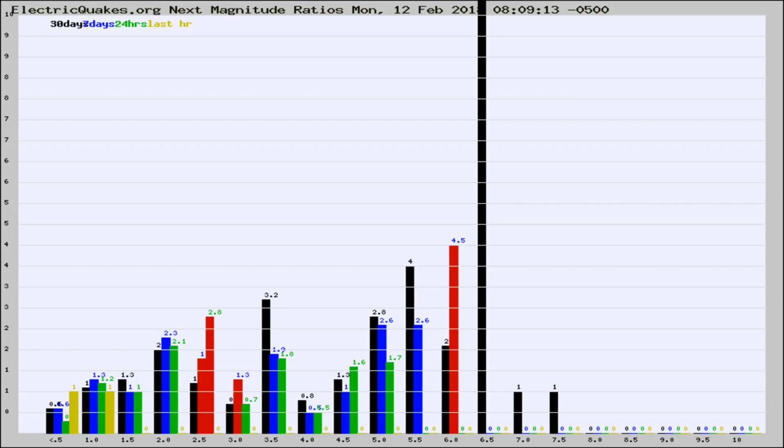Now you're seeing the next to magnitude ratios, which is a graph of the ratio of, say, magnitude 2 to the number of magnitude 3s, which should stay consistent for any given area. If it changes between the last 30 days, 7 days, 24 hours, and last hour, it may indicate something unusual happening in that area. This is worldwide.